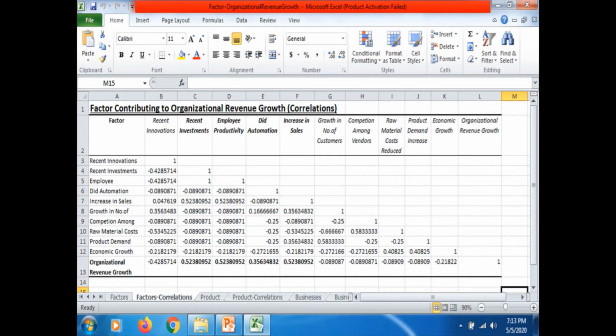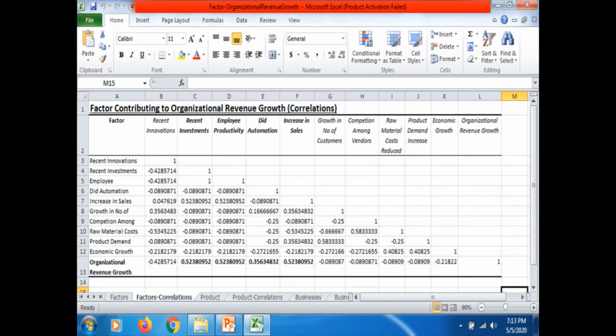See, factors contributing to organization revenue growth, correlation values. Right. So in this matrix, the last row, you see, is organizational revenue growth. This is the dependent variable, right? See, I have marked four data points, the correlation coefficient values, as bold. That means these four items have positive correlation coefficient values, indicating that there is a relationship between these factors and the organizational revenue growth, year on year.